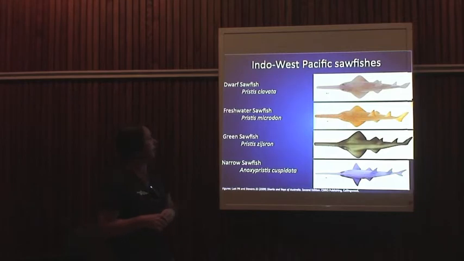Apologies to Vincent and the team for using the old names, but we're talking about freshwater sawfish, what we call freshwater sawfish, Pristis marcodon, or what we can call the Indo-West Pacific population of Pristis pristis, greens and narrows. So those species that we'll be talking about here.